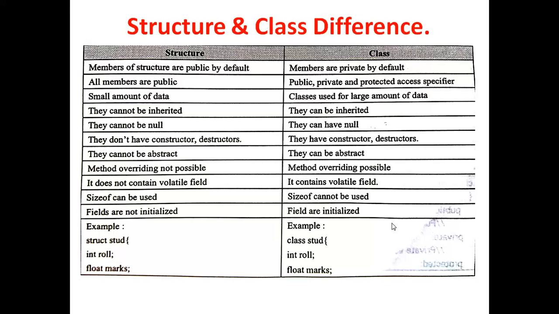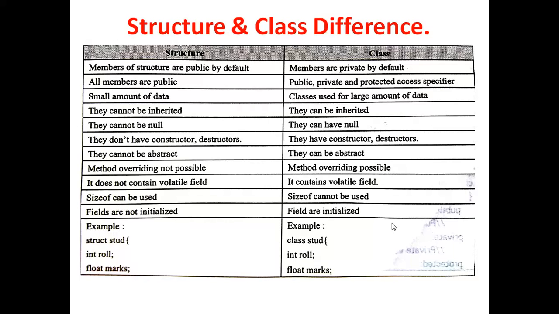A small amount of data, which is very short data, is used in a structure, and classes are used for a large amount of data. Structures cannot be inherited, but classes can be inherited. A structure cannot be null, meaning we have to pass a certain value in a structure, but classes can be null.